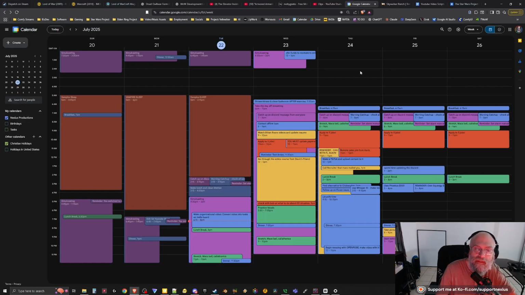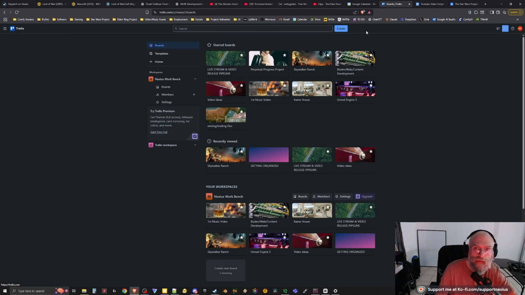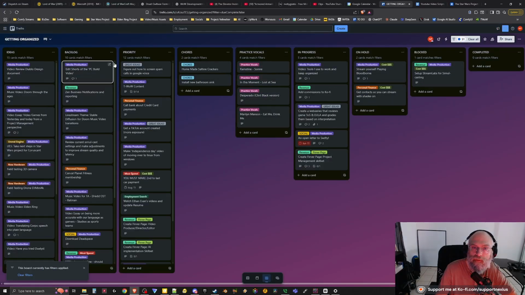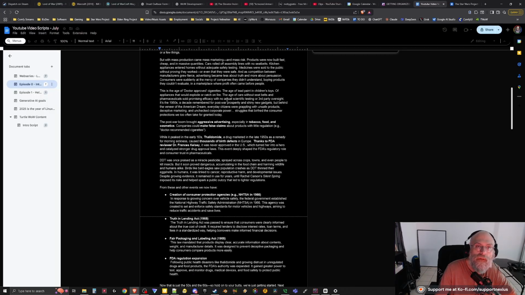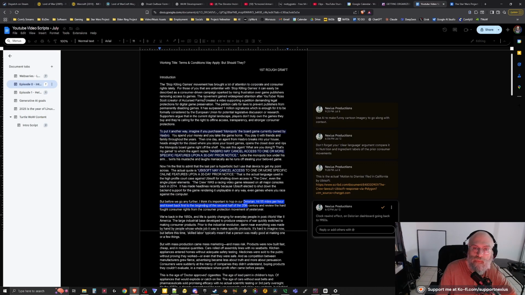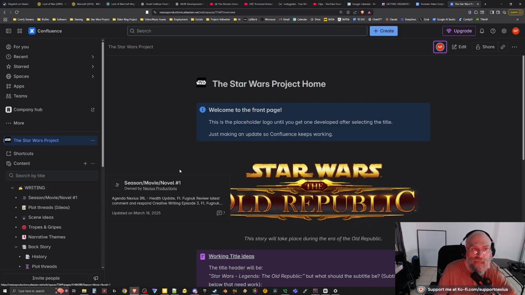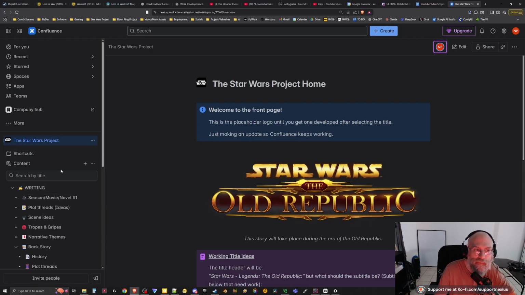But that basically shows how I tie in Google Calendar with Trello to keep all of the different tasks that I need to do together. How I use Google Docs to keep my one-off scripts and things together, and then how I use Confluence for some of the deeper dives on different projects and things like that.